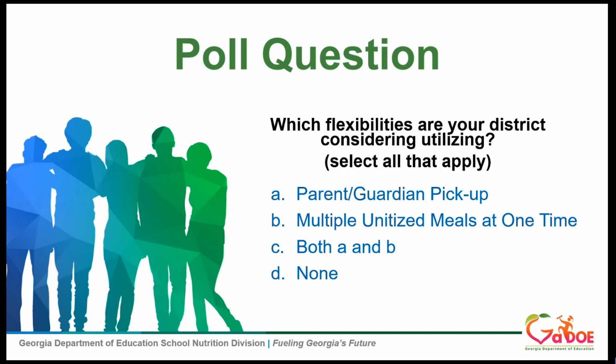If you're not considering using a flexibility or your sites are not considered rural, go ahead and select none. But otherwise, are you interested in using parent guardian pickup, the multiple unitized meals at one time, or both? Keep sharing those responses. There's no wrong answer. We're just trying to gather more information so we can make sure that we can provide you the resources that you need to be able to operate these flexibilities. So go ahead and keep putting those responses in.